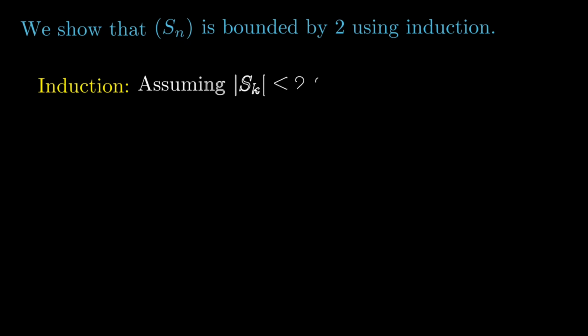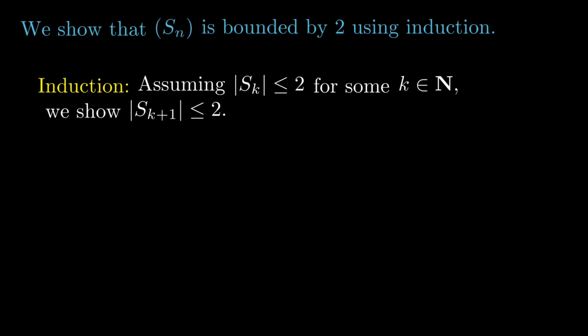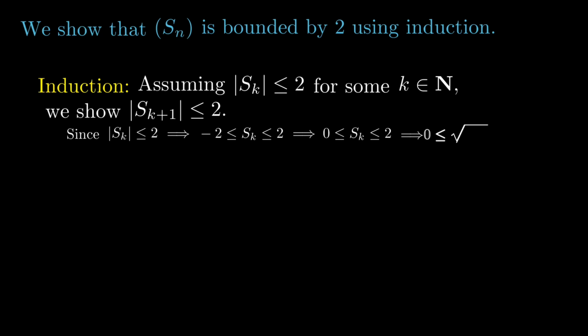Now in the induction step, we will assume that the absolute value of Sk is less than or equal to 2 for some k, and then we will show that the absolute value of Sk plus 1 is also less than or equal to 2. Since the absolute value of Sk is less than or equal to 2, we can say that Sk is less than or equal to 2 and greater than or equal to negative 2. Now because of the way we have defined our sequence, Sk cannot be less than 0. You may think about it yourself why this is true. So we can say that Sk is greater than or equal to 0 and less than or equal to 2.